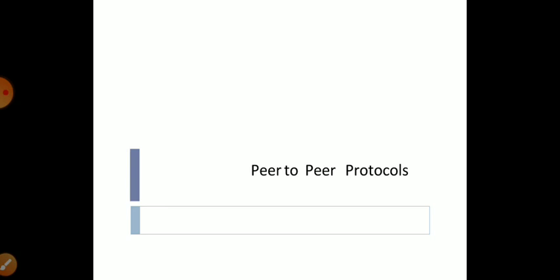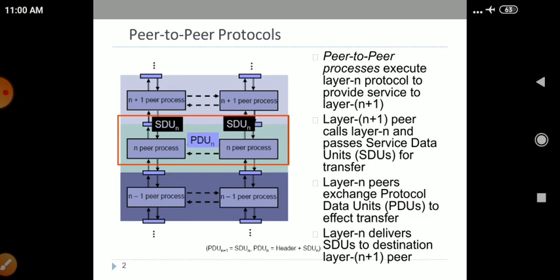It has to transfer the information, and there are certain terminologies involved, which will help you in communicating. Those you will be learning. And remember, peer to peer is nothing but one source to destination. That is the topic we will be dealing with today. So let's check out what happens in peer to peer protocols.